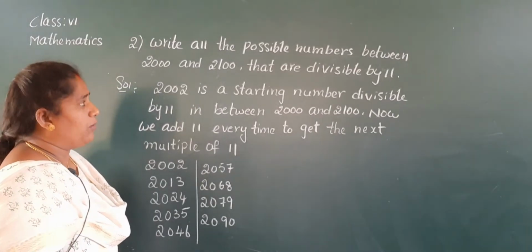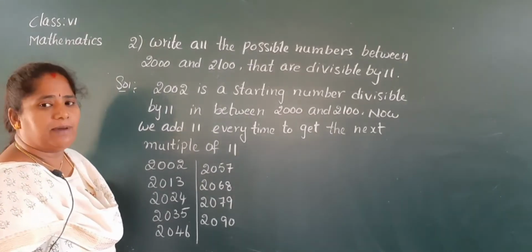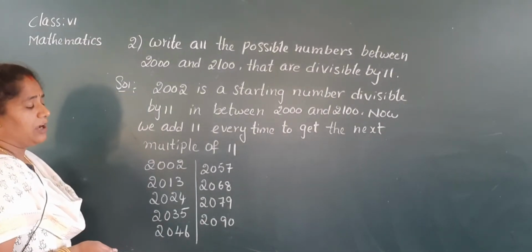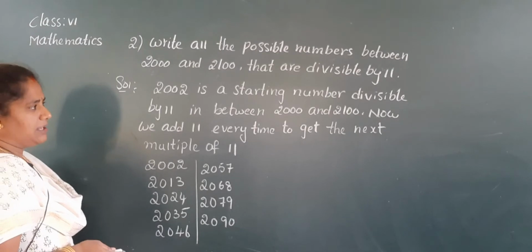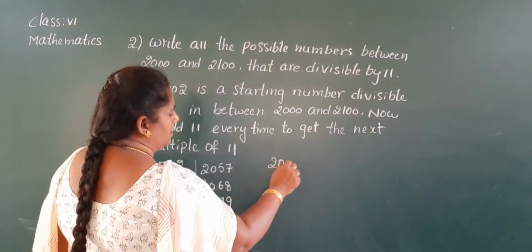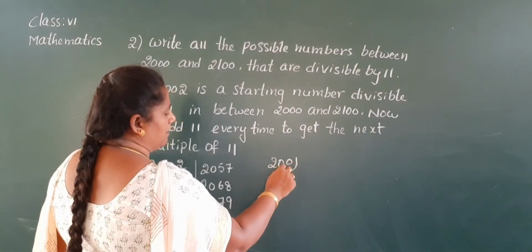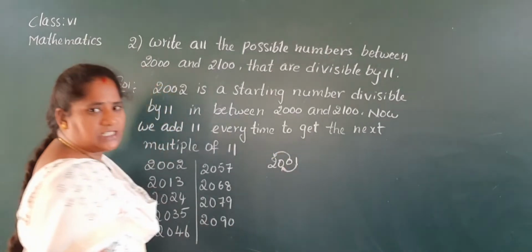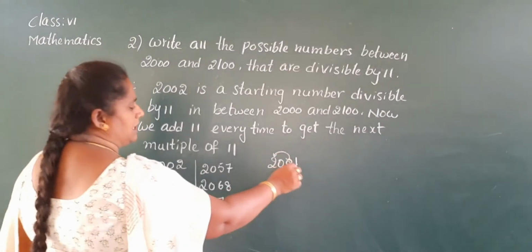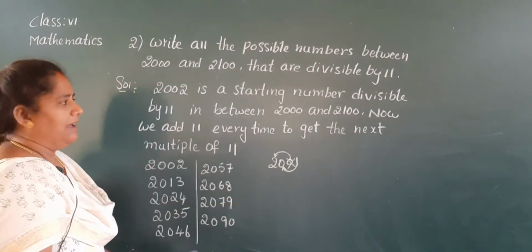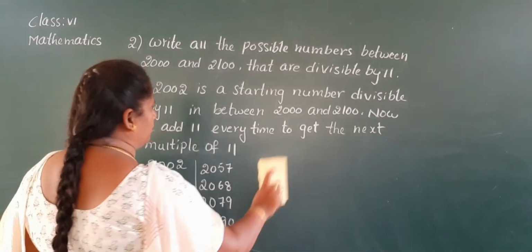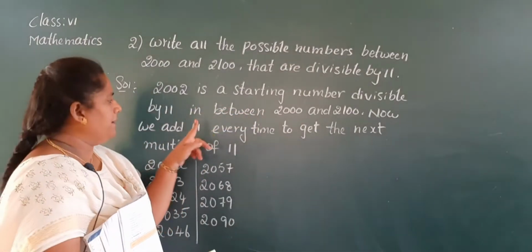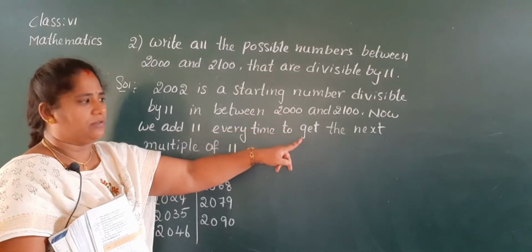Next, you have one doubt. Why, ma'am, is 2001 not divisible by 11? Because, see, if you reverse those digits, we can't get the same number, and it is also not divisible by 11. See? The sum of the odd places is 0 plus 1, the sum of the even places is 2, and the difference is not equal to 0. So 2001 is not divisible by 11. So you take 2002. So 2002 is the starting number divisible by 11, in between 2000 and 2100.